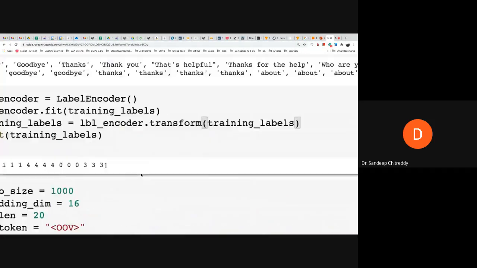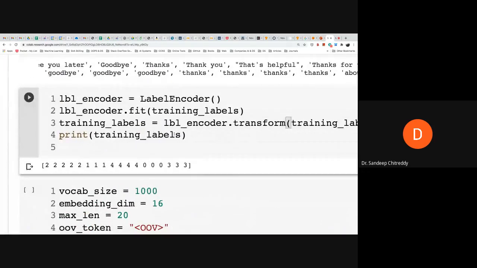As you can see here, I'm just printing the training labels after they have been converted into numbers. How do you convert into numbers? Keep it as a black box. You have something called a label encoder, which will transform each and every tag into its associated number. But for now, we assume it as a black box, and these are the labels. So this is the greetings category. Greetings category has been given label number 2, and the other ones have been given label 1, and so on. So there are 5 categories, 5 tags, so we have 5 labels, 5 numbers from 0 to 4. Is it clear until this point?